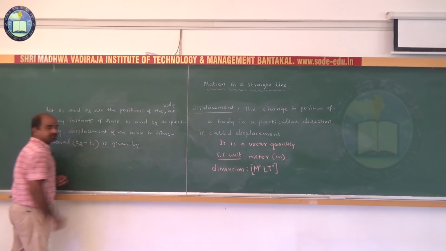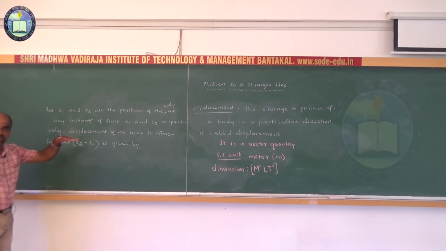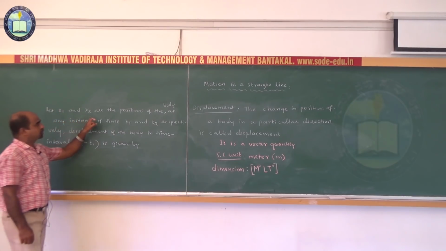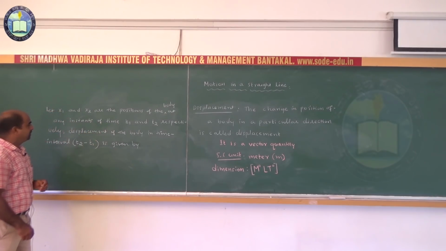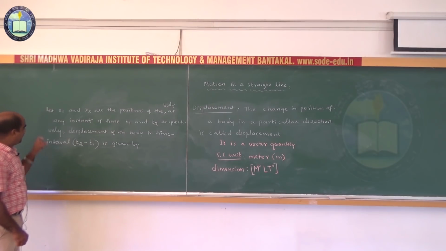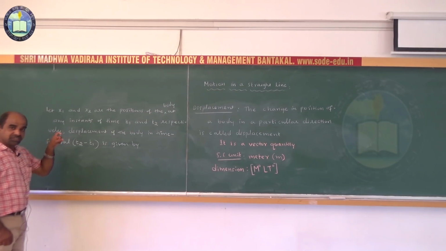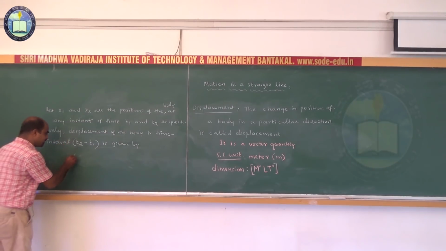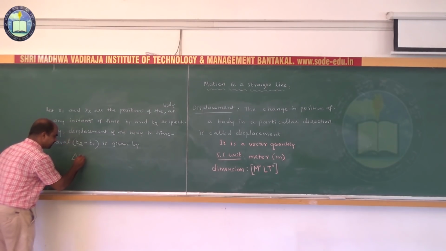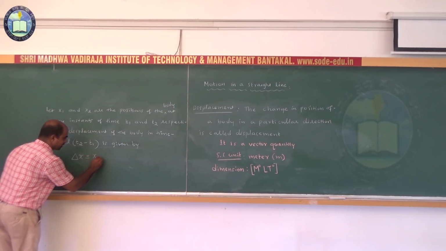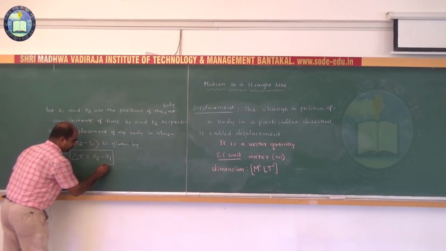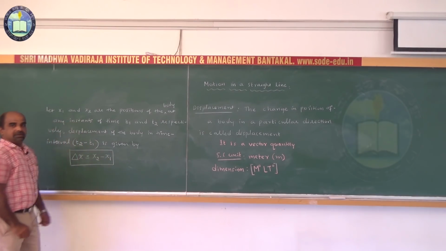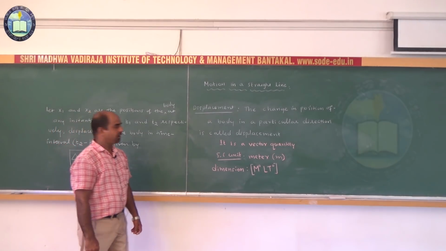So, what is displacement? Any doubt? First read that in our previous examples. Let x1 and x2 be the positions of the body at any instant of time, t1 and t2 respectively. Displacement of the body in the time interval t2 minus t1 is given by delta x is equal to x2 minus x1. It is the displacement of the body. Any doubt?